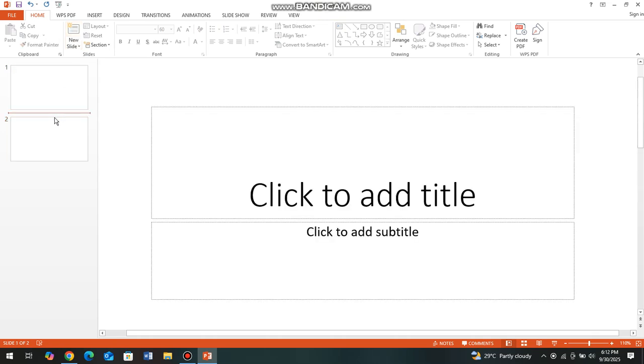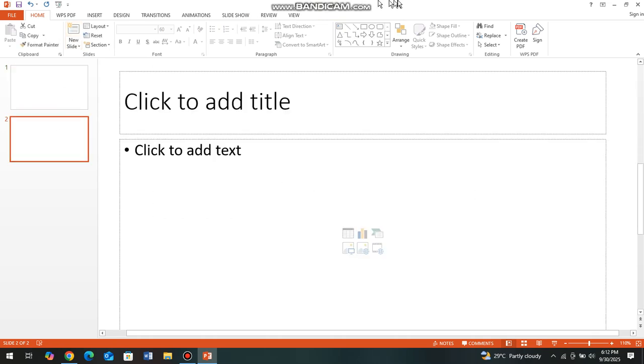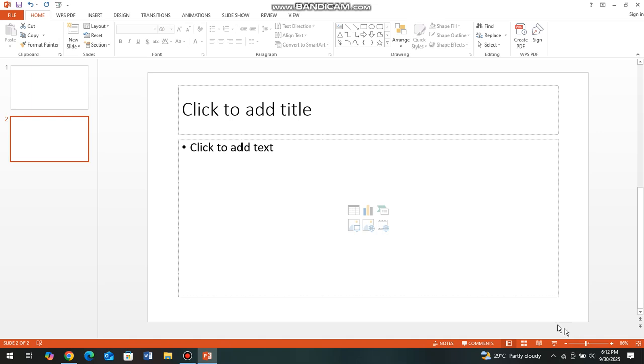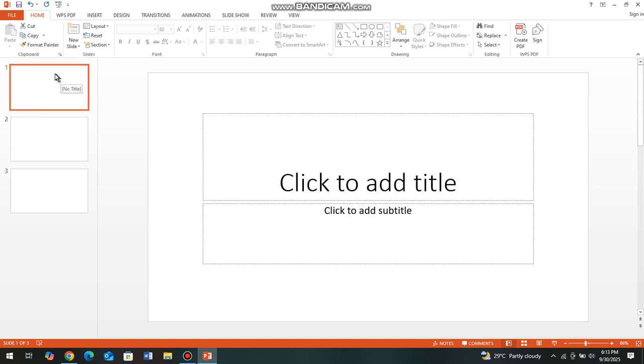If you have seen, we have two slides. That's how we add some more slides. Let me zoom out again. One would ask, but how should I be adding some more slides? Your presentation can have more slides. Here under home is where we find new slide. When you click there again, you have 3 slides. So let's go back to the first slide.